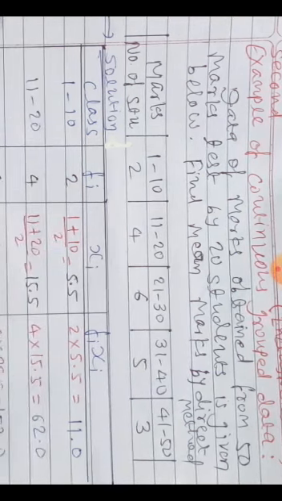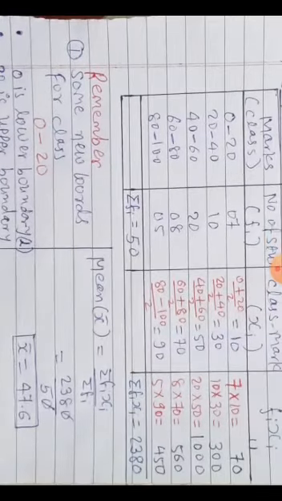Here both limits are included in the class. So these are inclusive classes. In the previous one, in this one, the upper limit is not included in the respective class. So that is exclusive classes.